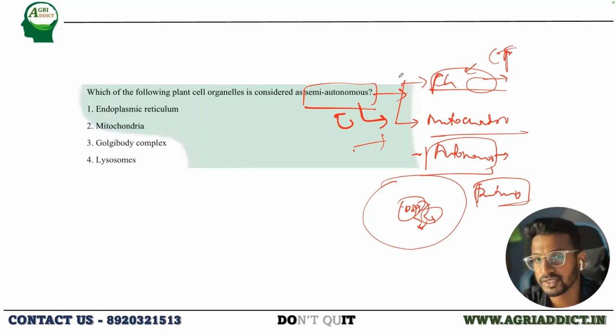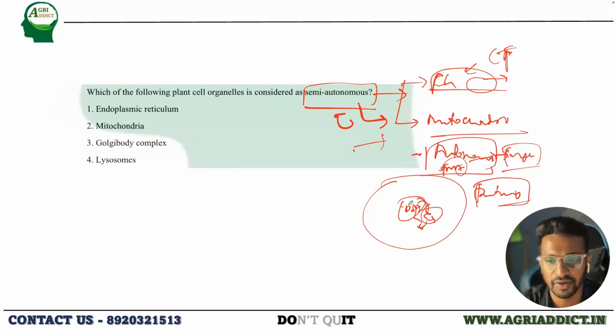Why is the term autonomous used? Because they have their own genetic material. They have the capability to produce their own enzymes and proteins needed for survival. But they require assistance from the genes present in the nucleus. They cannot independently survive on their own. So that is why the name semi-autonomous. Explaining this concept, have you just remembered some theory related to mitochondria and chloroplast? There is one theory that I didn't tell you in the previous class in the ultrastructure.